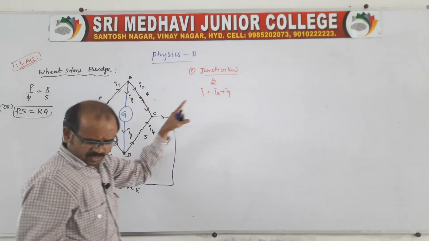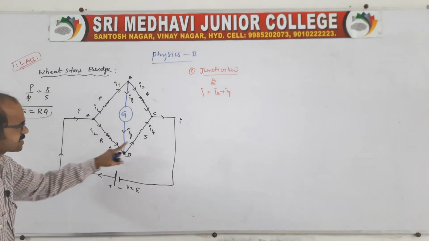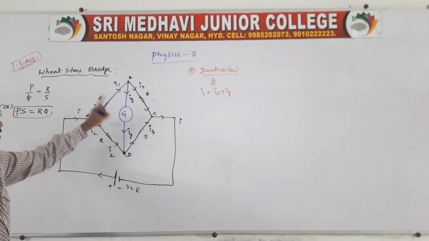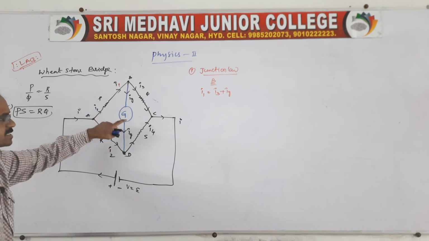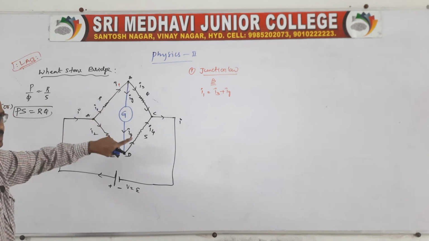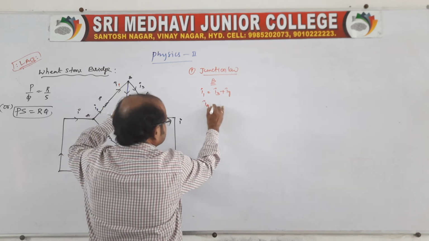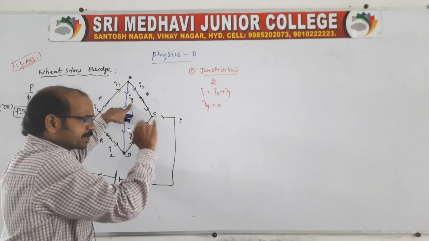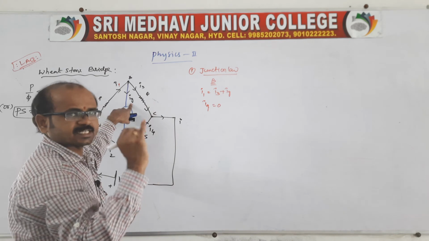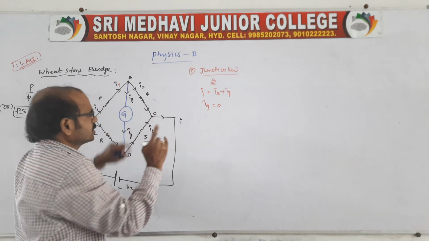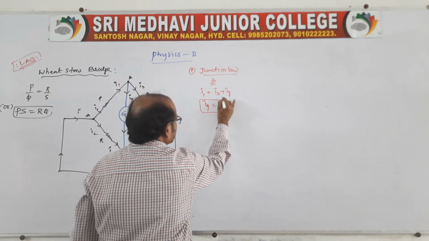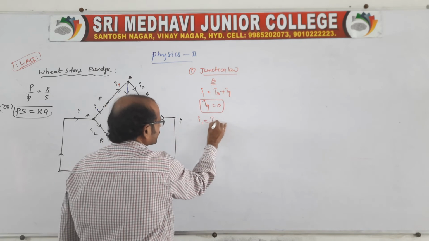Just now I told you, when the resistors are adjusted, that means the magnitudes of resistance are adjusted, then because of the adjustment the galvanometer current becomes 0. Till then we should keep adjusting. If the galvanometer reading shows 0, then stop adjusting the resistors. That condition we call balancing. Therefore I1 is equal to I3.